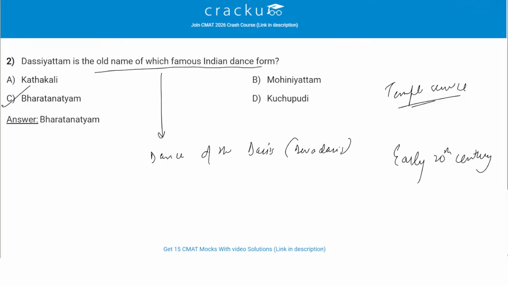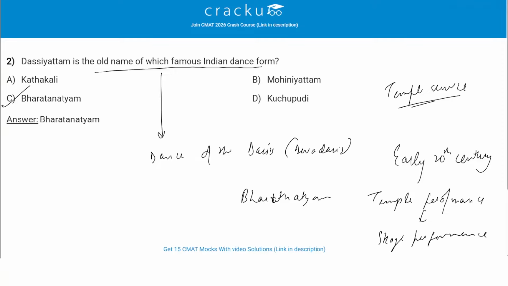So what happened in the early 20th century? A revival movement sought to elevate its resemblance as a classical art form, and it renamed it to Bharatanatyam, transitioning it from temple performance to stage performance. So Dasyattam is the old name of Bharatanatyam, which is C, the correct answer.